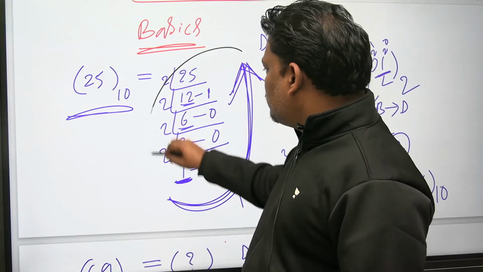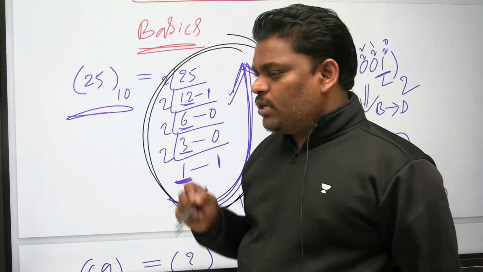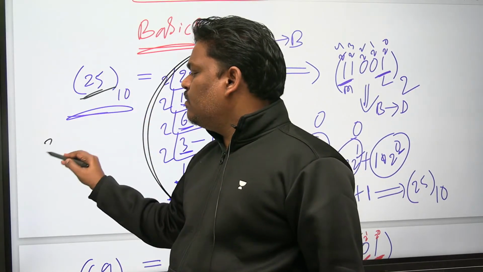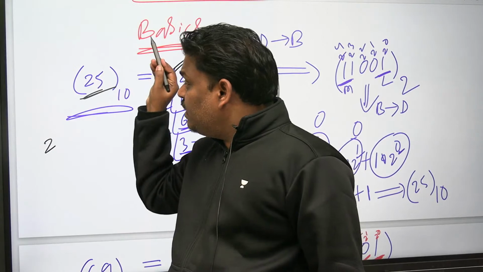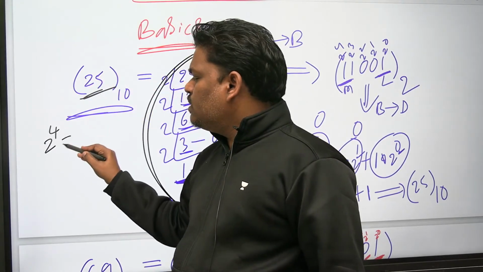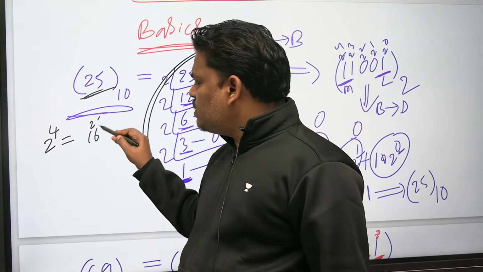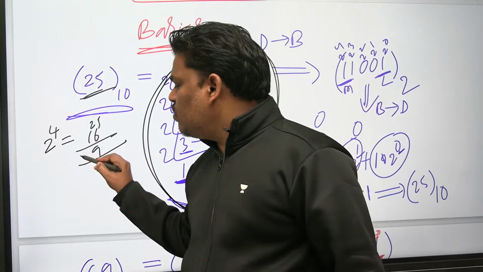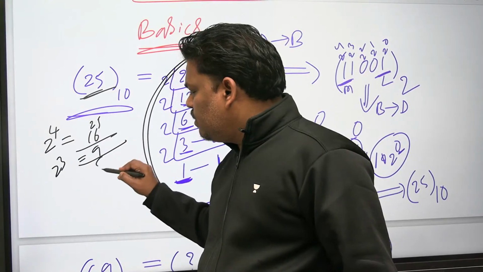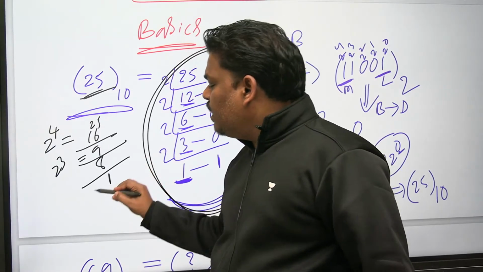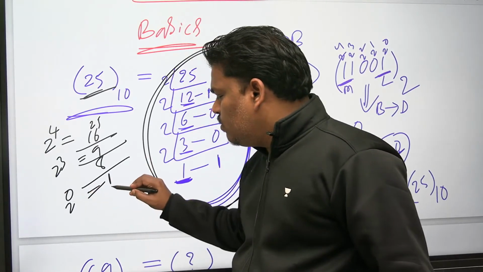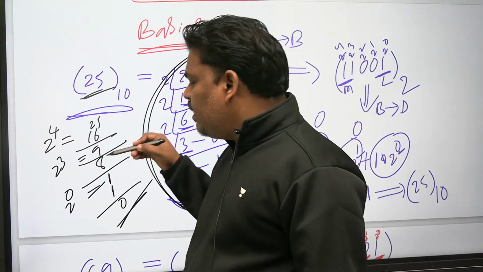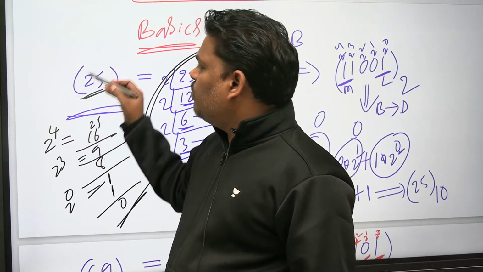One blind procedure is this. Let me do the shortcut. Very simple, 25. What are the closest powers of 2 without crossing? 2 power 4 is 16, 2 power 5 is 32, crossing there. Take 2 power 4, 16. From the 25, remove 16. Remaining is 9. Again closest power of 2: 2 cube, 8. 9 minus 8 is 1. Again closest power of 2: 2 power 0, 1. Remaining 0, stop. That means in my story, I consider the 0th bit, 3rd bit, 4th bit. Let me write now.